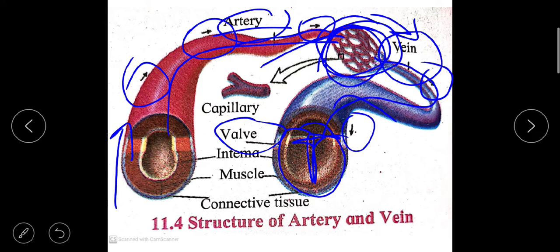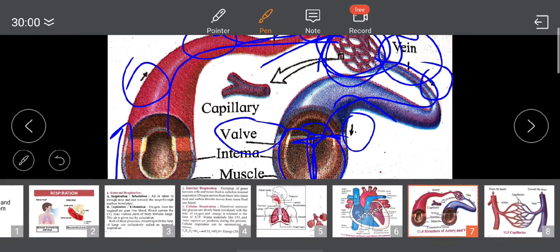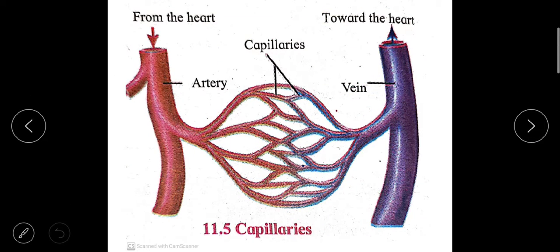So this artery, at the start, is more in diameter. As it goes forward, it decreases in diameter and forms a thin hair like network. This is known as capillaries.